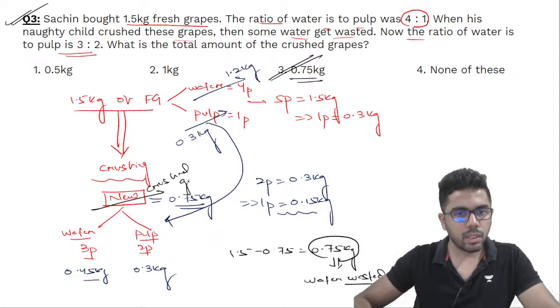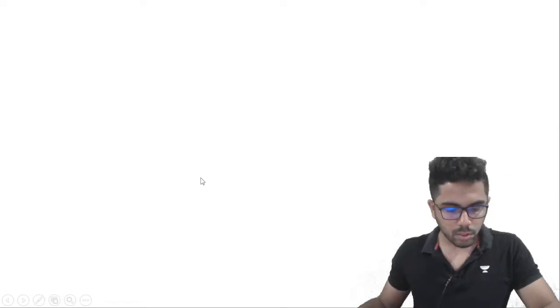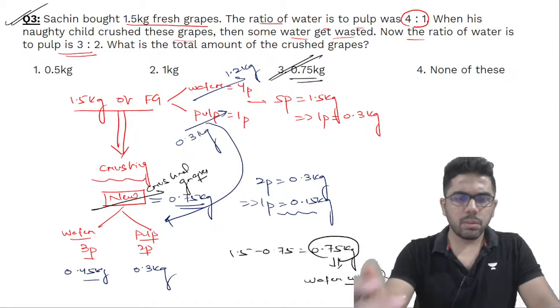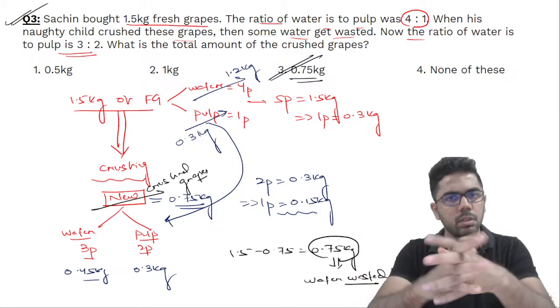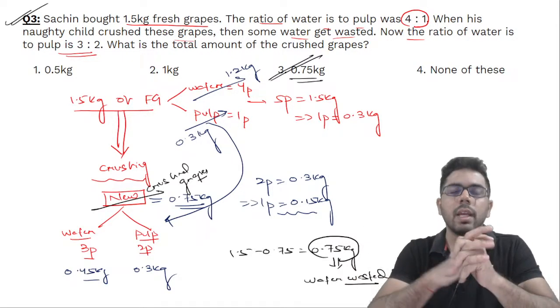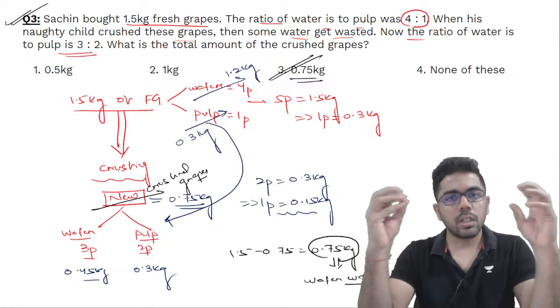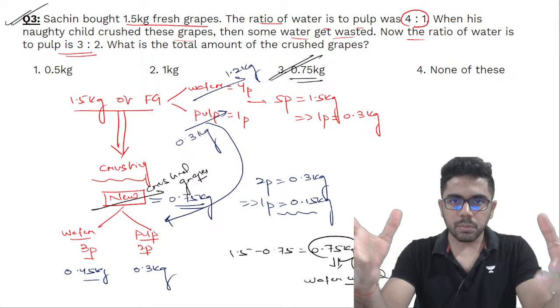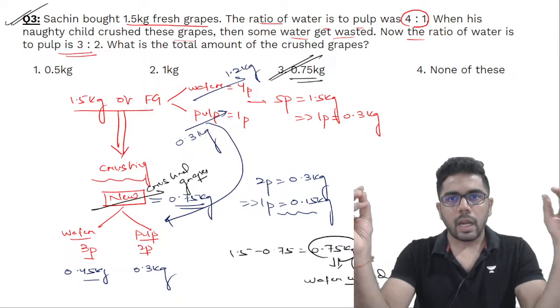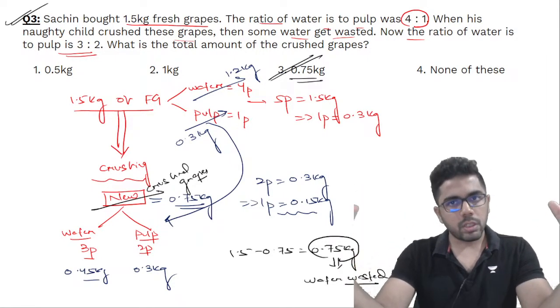Is this making sense to all of you? Yes or no? People attending this live, are you able to understand this? काफी simple question and you can expect some similar level of questions in the exam. Exact question तो कोई predict कर ही नहीं सकता. But this is a simple idea that I have pulp and I have water and change होने के बाद भी pulp water ही है.